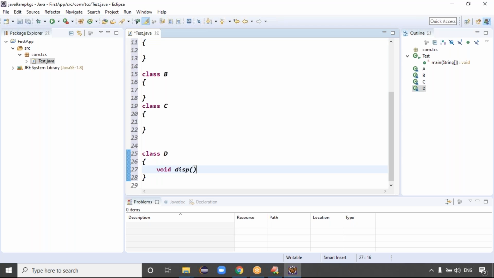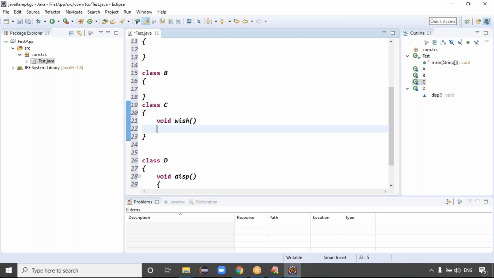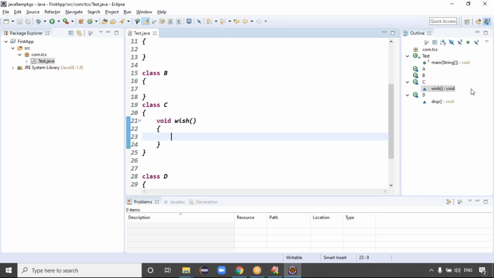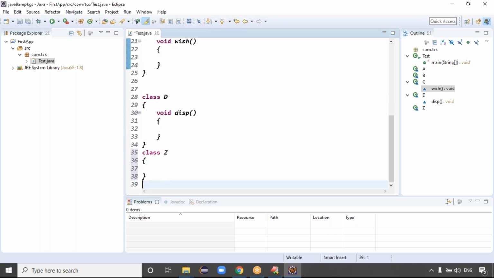Assume the D class contains a disp method. Now see, the D class contains the disp method, right? If you go to the C class, it has the void wish method. Now see, it's showing the wish method, right? Guys, I hope you saw the beauty of the Outline. Outline is very, very important. I can take a Z class, and the Z class contains the void m1 method.